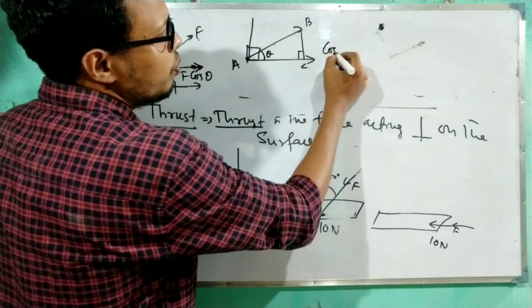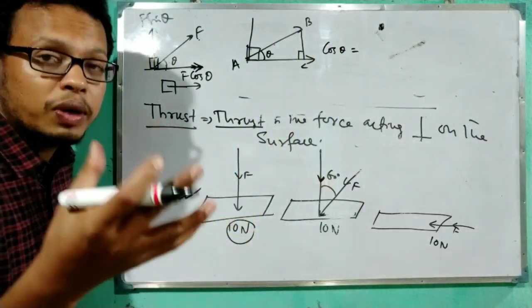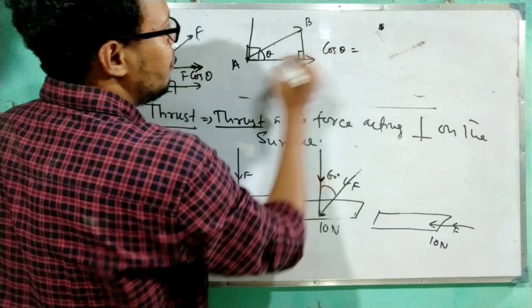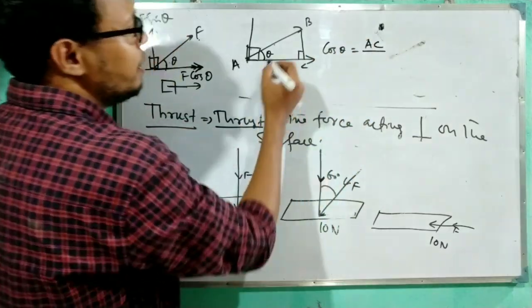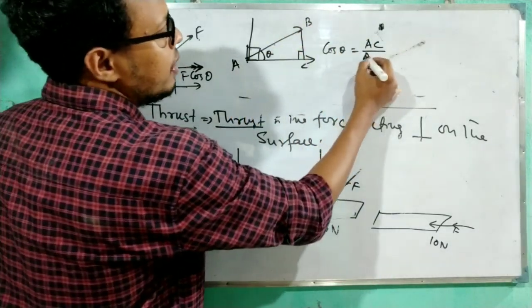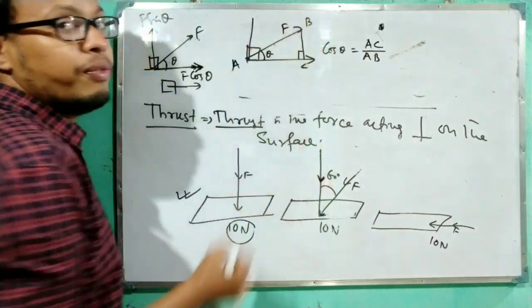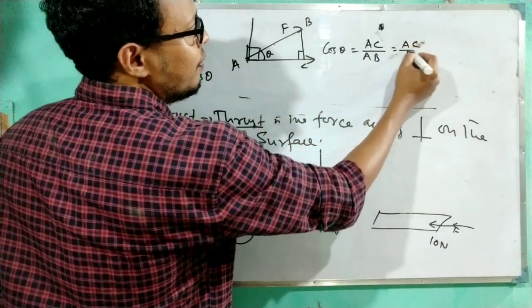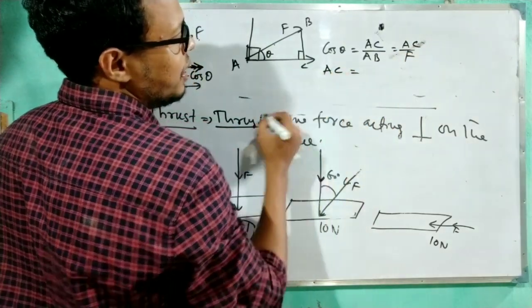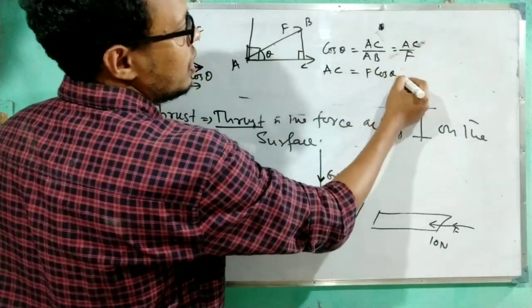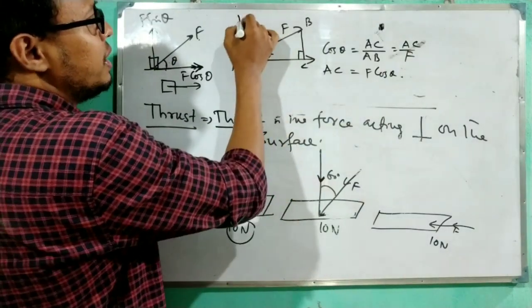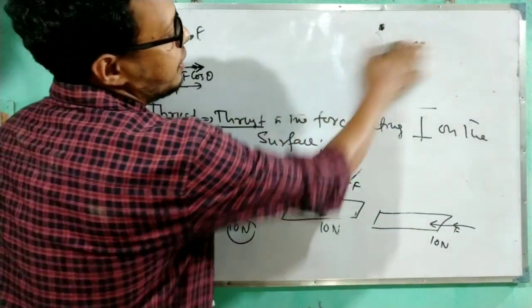So if we want to find cos theta, which one do we need? This one. So cos theta is the base, meaning AC, divided by the hypotenuse AB. What is the value of AB? Which is F. So we can write AC divided by F. So what is the value of AC? F cos theta. In the same way, we can find out the value of AD also.